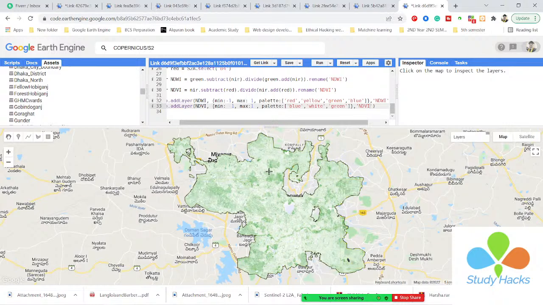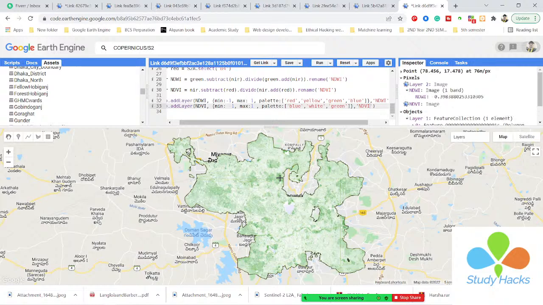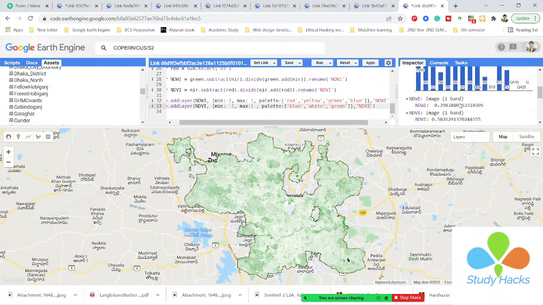I think there is very little vegetation, so that's why we cannot show more green pixels. So I simply click here. Now we can see the NDVI positive value, but in this place we can also see the NDWI negative value. So NDVI 0.5 means that there is vegetation, and NDWI negative means that there is no water.